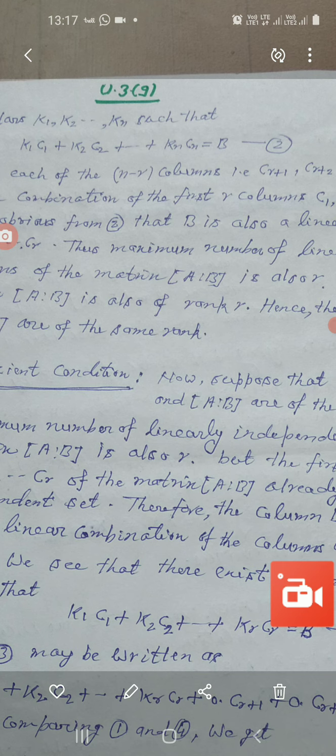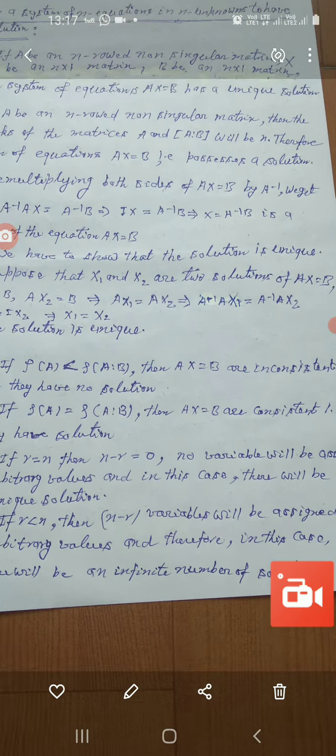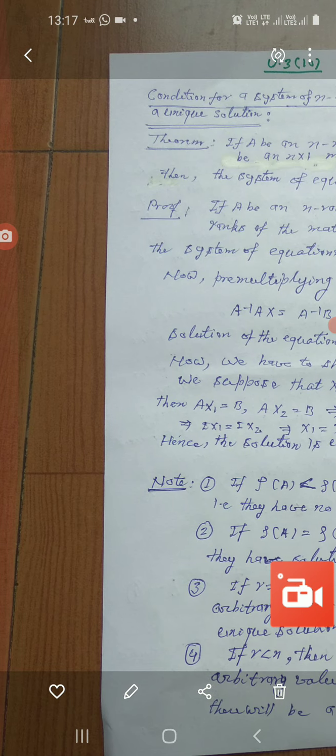Now one more theorem. Condition for a system of n equations in n unknowns to have a unique solution. Okay, there are n equations and n unknowns, and what will be the condition that the given system of equations will have a unique solution? It means there will exist no other solution, only one solution will exist.